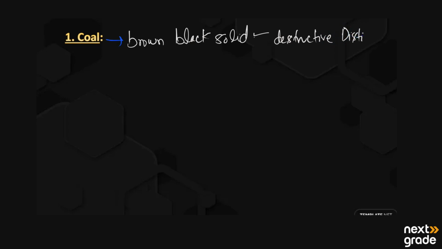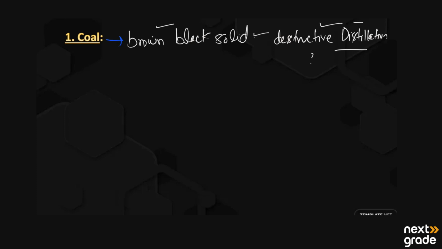Destructive distillation is a process in which the coal is strongly heated in the absence of air, and then it is distilled, and it is mainly converted into other compounds. So it is basically a brown black solid and the major source of organic compounds.